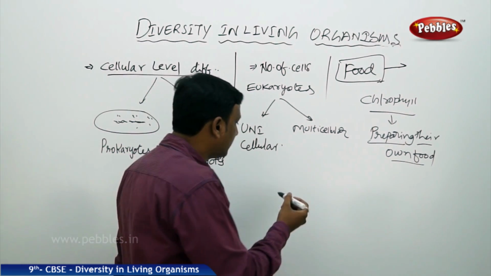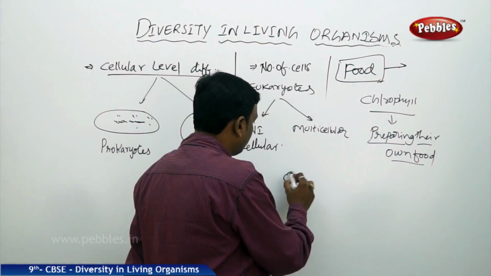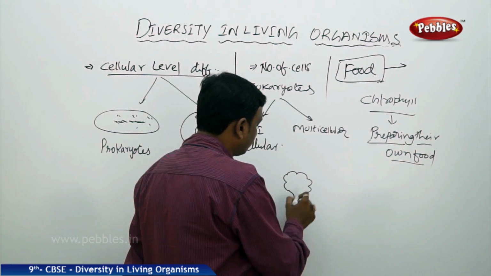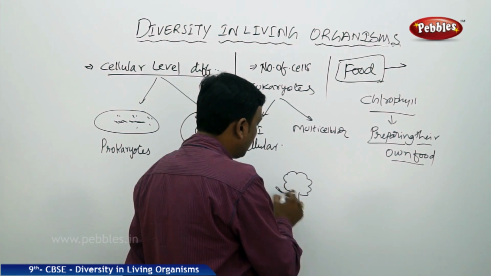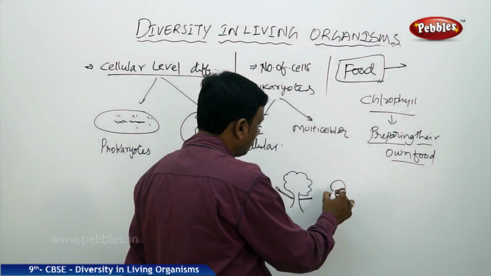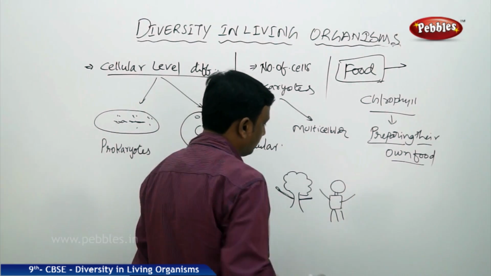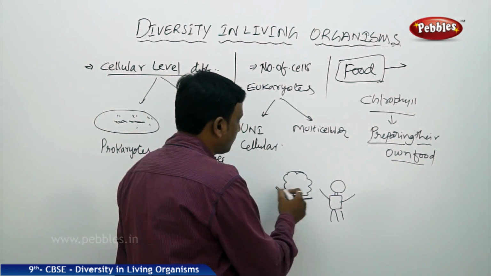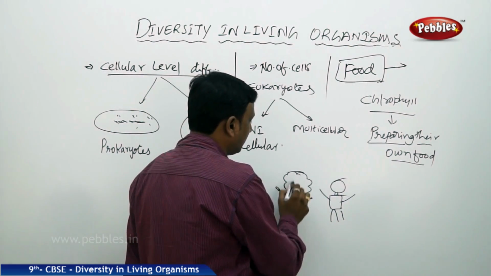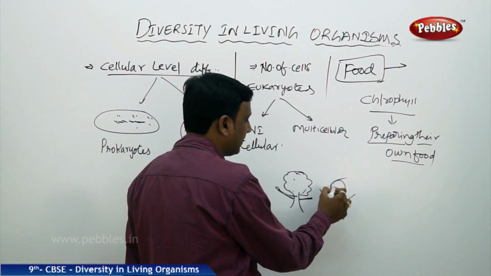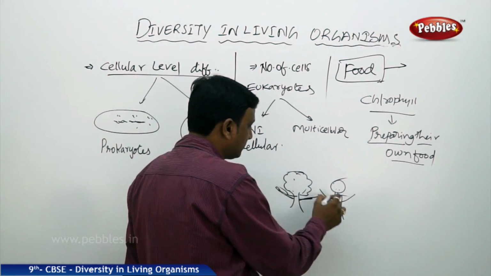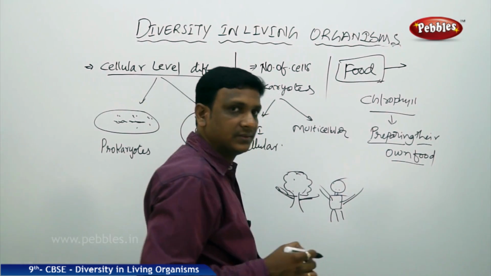For example, they can take the physical form. Here is a branch, here is a branch. Why can't you take a man? You can sort out some similarity. Yes, the tree is having a head like thing, man is having a head like thing, tree is having branches like man is having arms.